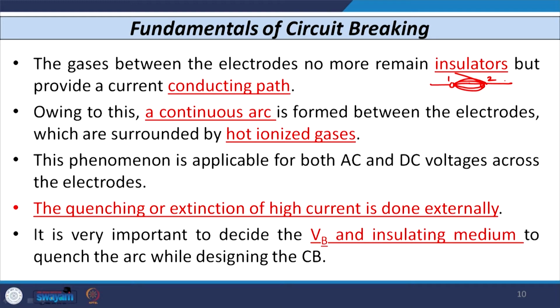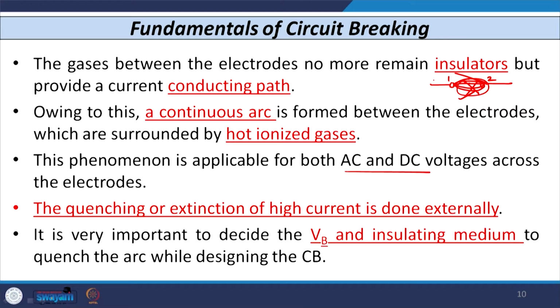This phenomenon is applicable to both AC and DC circuits equally. And if I want to quench this arc, if I want to extinguish this arc, then some external medium is required whose dielectric strength must be greater than the strength of the ionized arc, so that the arc can be easily quenched.